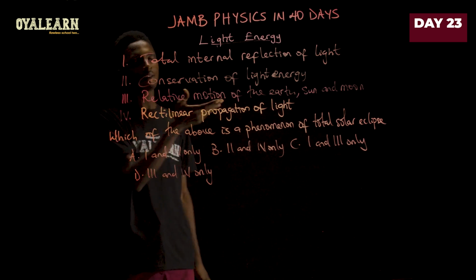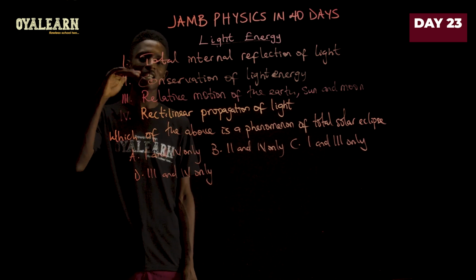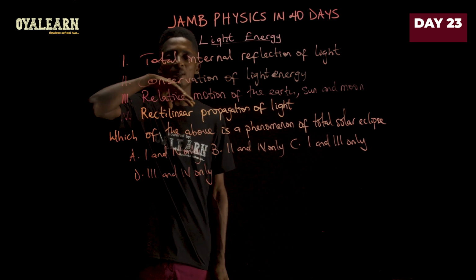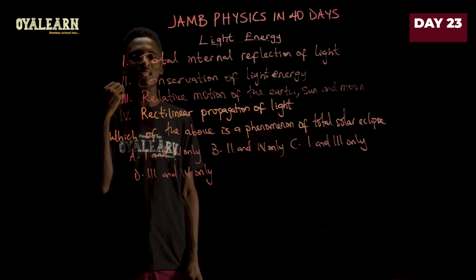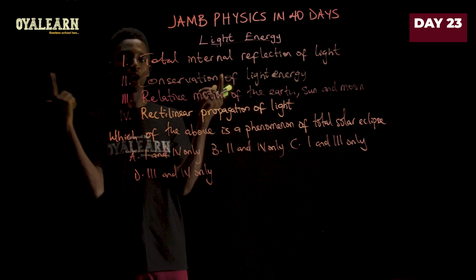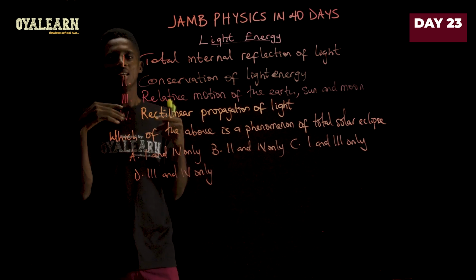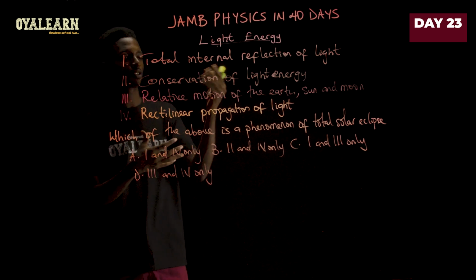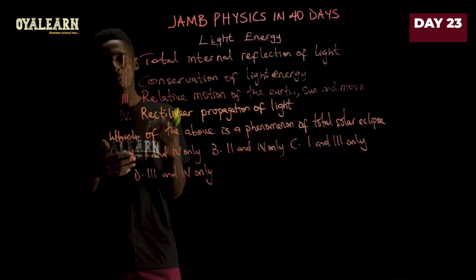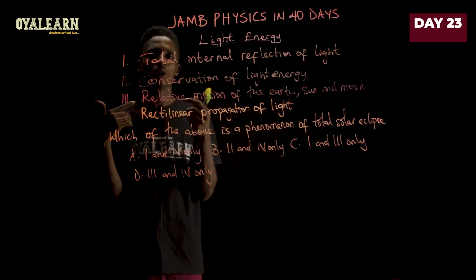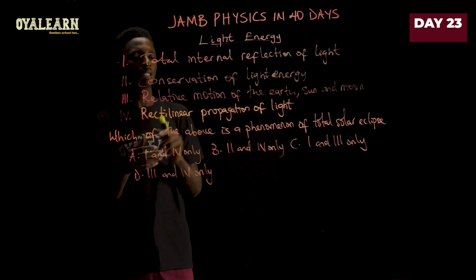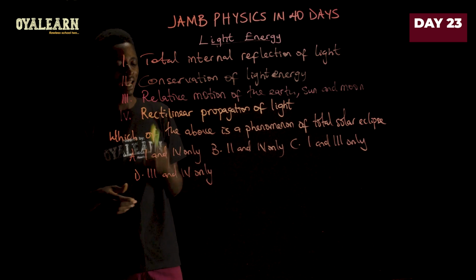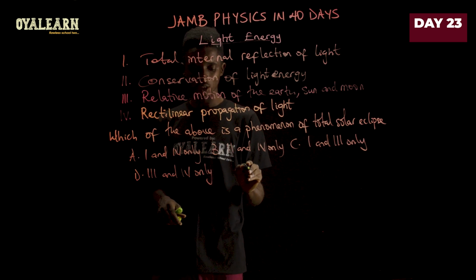However, conservation of light energy does not explain this, just as total internal reflection does not explain this. Total internal reflection may explain things like mirage, or why fishes can see in all directions, and can also explain what is used to view the outside from a submarine, where they use the effect of total internal reflection, helping those in the submarine to see around them when they use their equipment, right? But they do not explain total solar eclipse. So leaving it to just 3 and 4, that means the answer is option D.